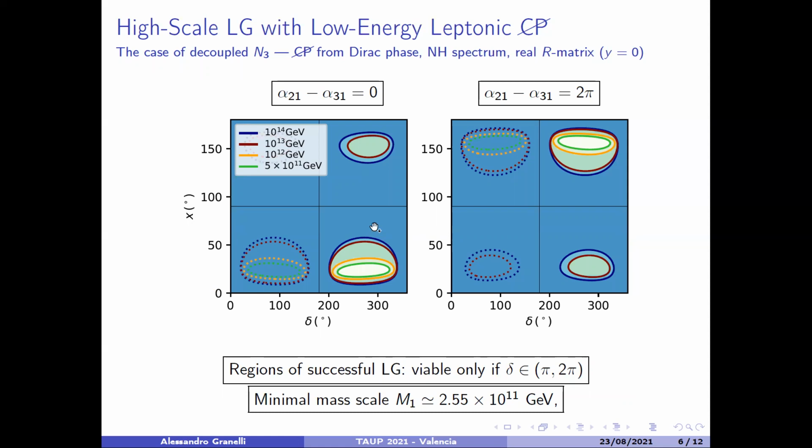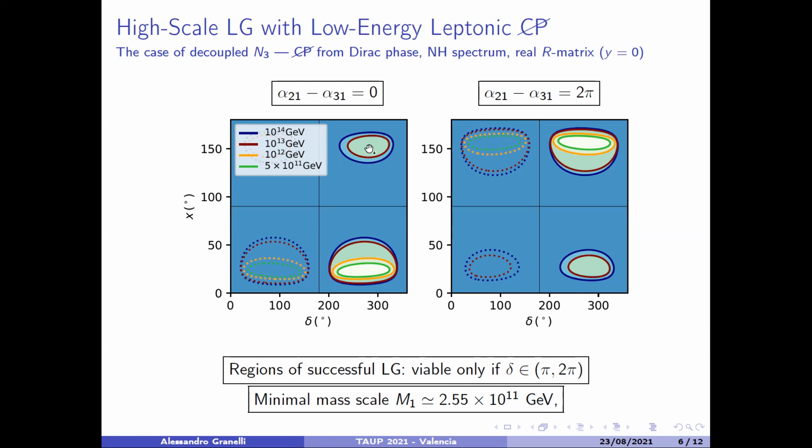can have successful leptogenesis. Namely, when the baryon asymmetry predicted by the density matrix equation is positive and of the correct magnitude. Here you can see that the regions of successful leptogenesis are the ones surrounded by the solid contours. Inside, the baryon asymmetry can be reproduced, while outside, in the blue regions, the baryon asymmetry in modulus is too small compared to the observed one. And inside the dotted contour, the magnitude is okay, but it has a negative sign, so it is not correct.